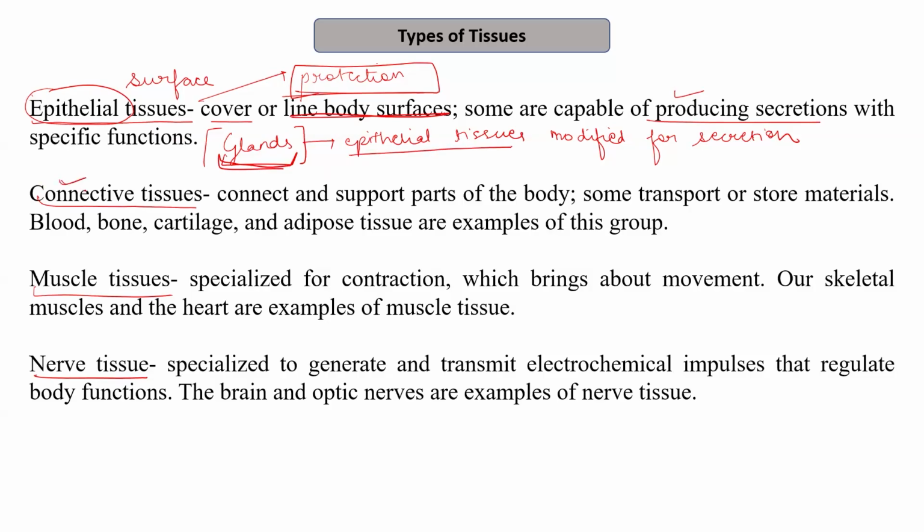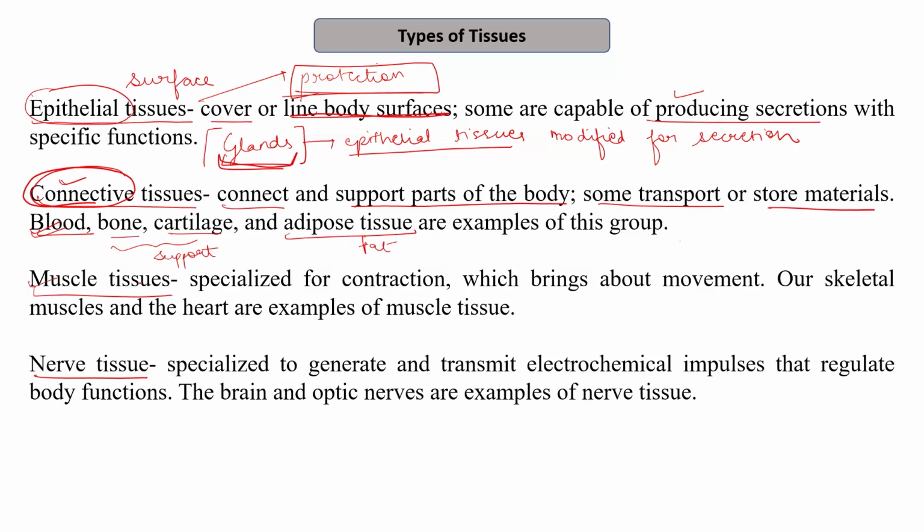Next, we have the connective tissue. As the name suggests, these help in maintaining the connection between the cells and in providing support to the body. So they connect and support the parts of the body. Some of them transport or store materials. For example, blood connects all the different organs. Then we have bone and cartilage that support. Blood is a fluid connective tissue. Bone and cartilage provide the support. Adipose tissue, which is present in fat, is an example of this group.